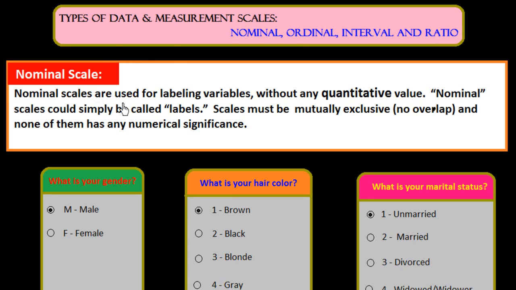Nominal scales are used for labeling variables without any quantitative value. Nominal scales could simply be called labels. Categories must be mutually exclusive, with no overlap, and none of them has any numerical significance. So here are some examples below.